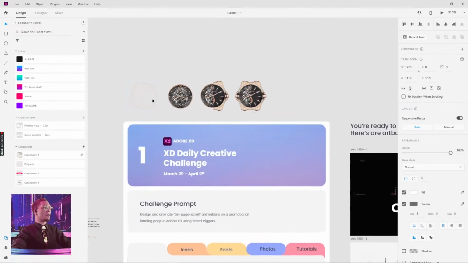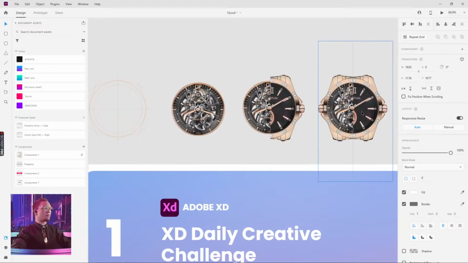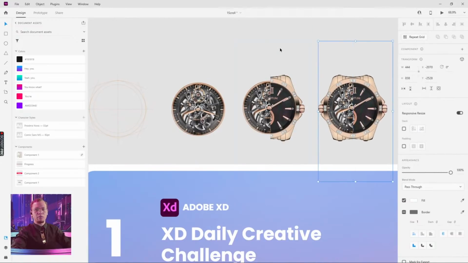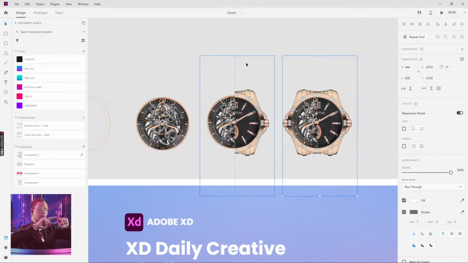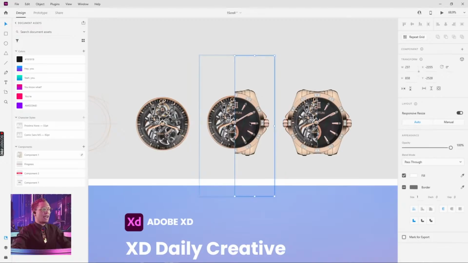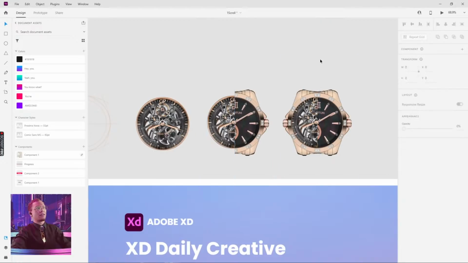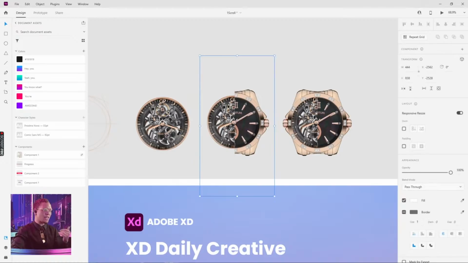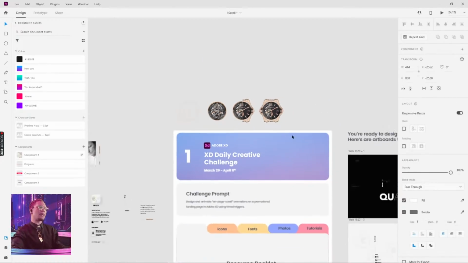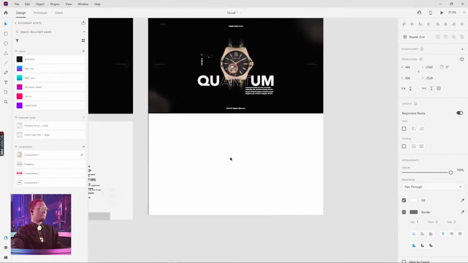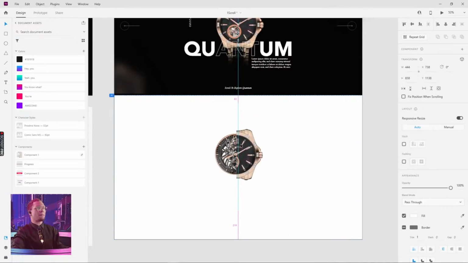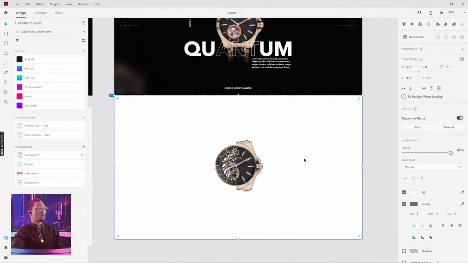What I'm gonna grab first is, this is kind of how I broke it down. So I had the full watch. I basically pulled it into Photoshop, cut out around it, I didn't want the tops and the bottoms, so I got this out of it, and then I cut it in half, and then found another watch that just had the interior. If you want to see that process, we have a little bit more time, we can go into that, but today is strictly how to master that auto animate and scrolling animation. So I'm just gonna take that and plop it in the center of my white background here.